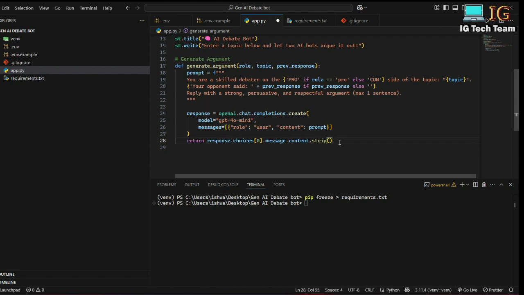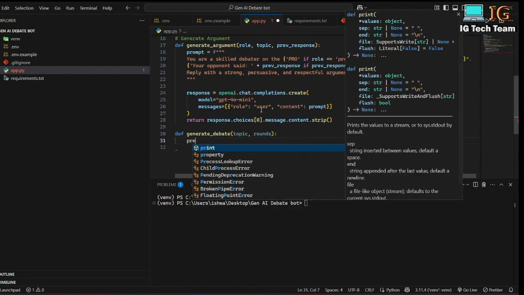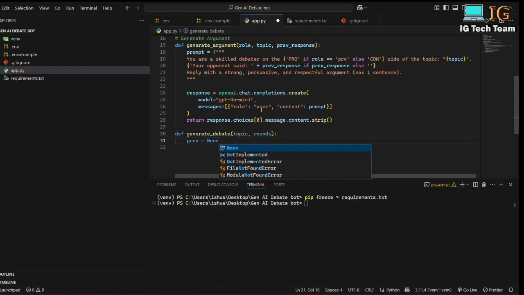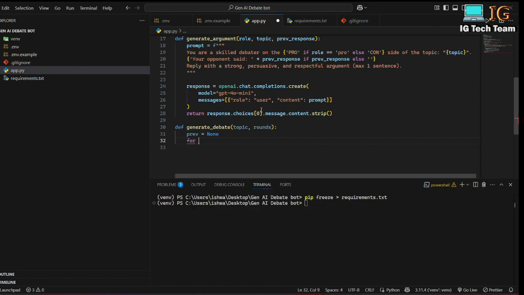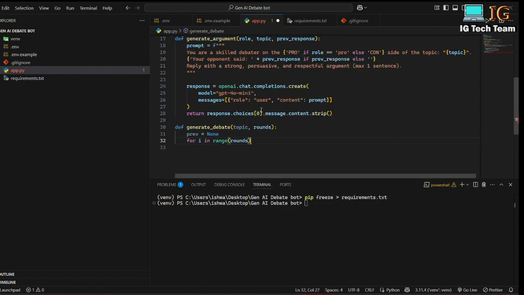So this is one function, and also I have to make another function, def generate debate. I will be calling this generate argument function from here in this function. So here I have to pass topic and the number of rounds. Suppose previous response is none. Here I have to use a for loop, for i in range, and I have to pass rounds, the number of rounds we have.